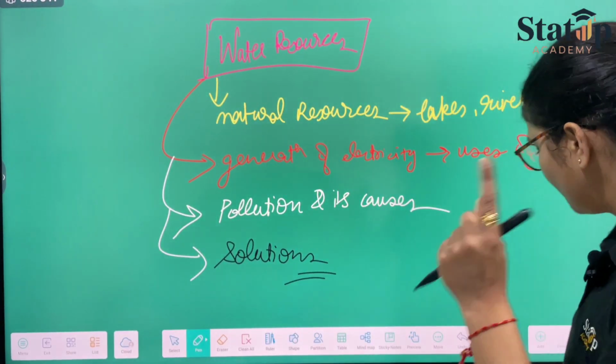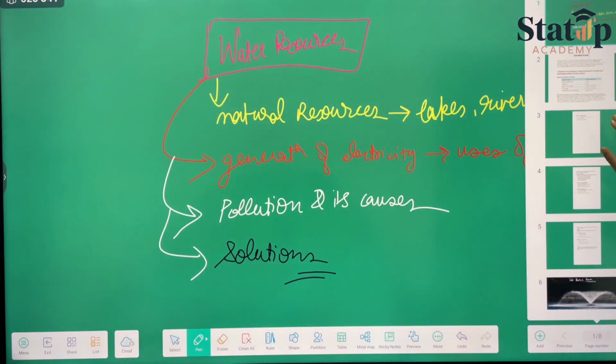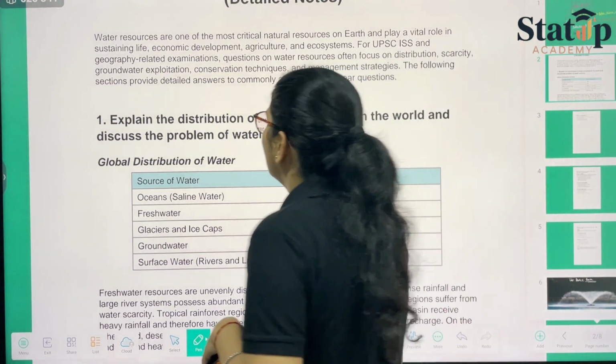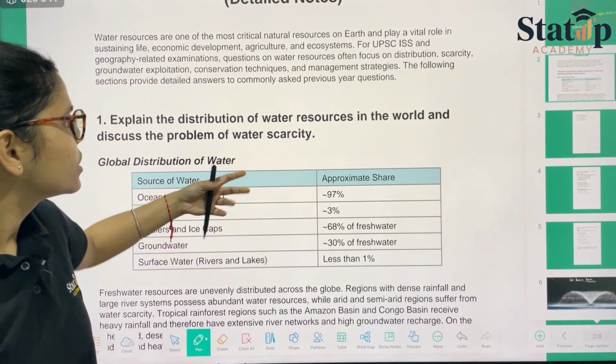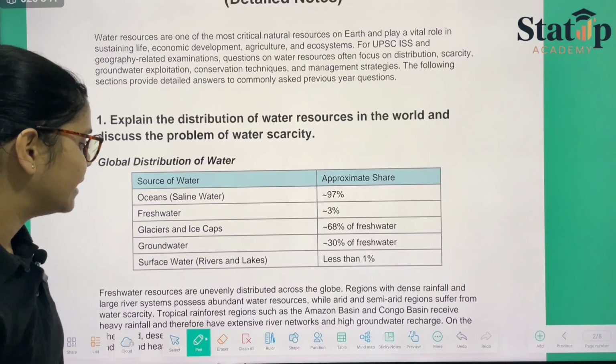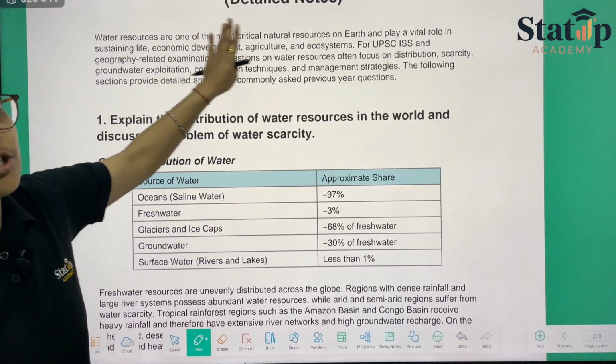Okay, coming to the first question now. Explain the distribution of water resources in the world and discuss the problems related to the scarcity. They say that you need to explain the distribution of water.